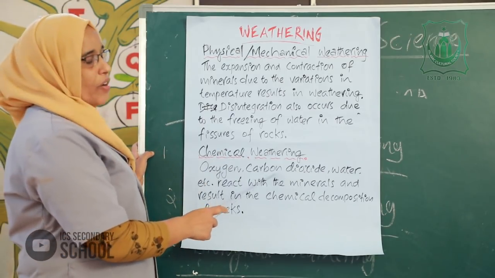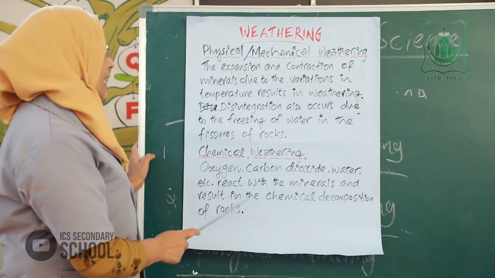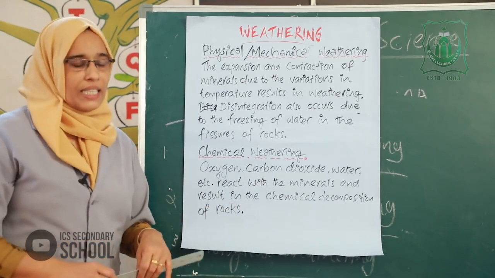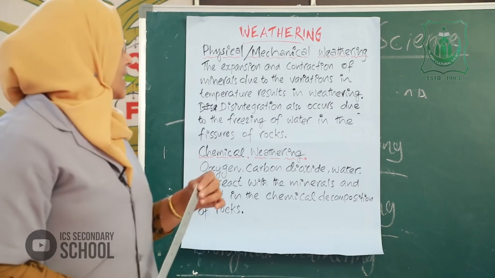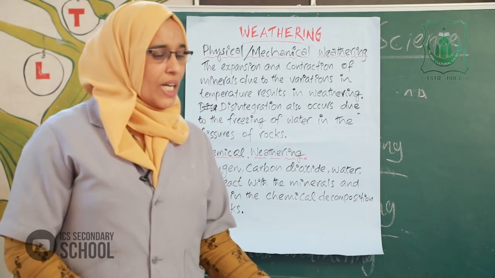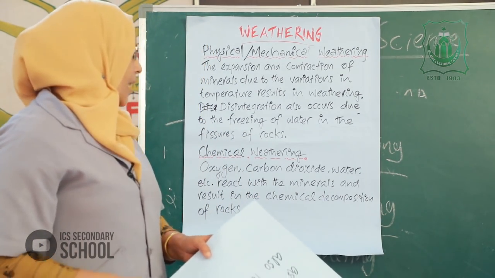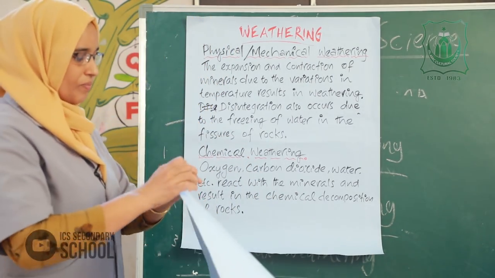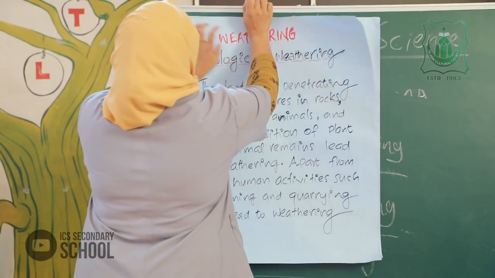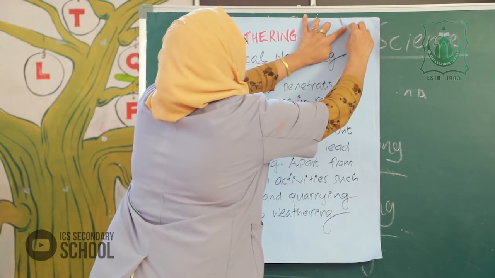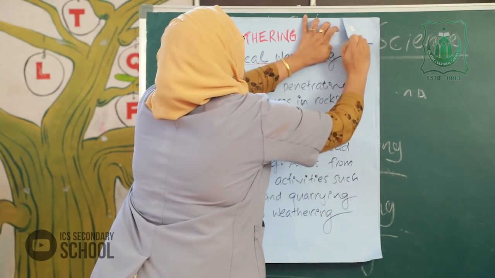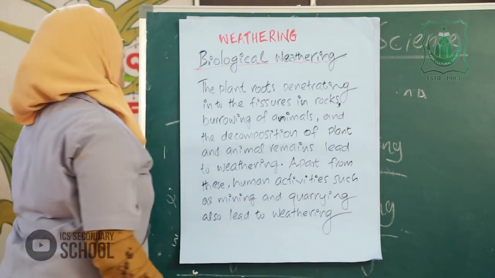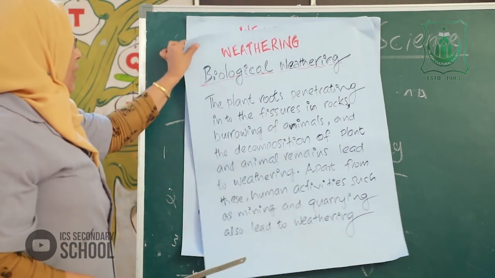Oxygen, carbon dioxide, water, etc. react with the minerals and result in the chemical decomposition of rocks. Then third, biological weathering. What is meant by biological weathering?